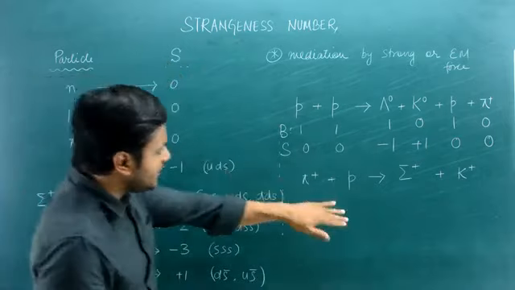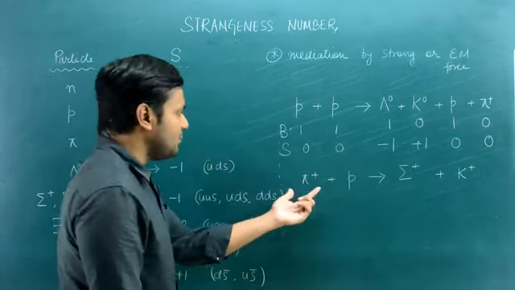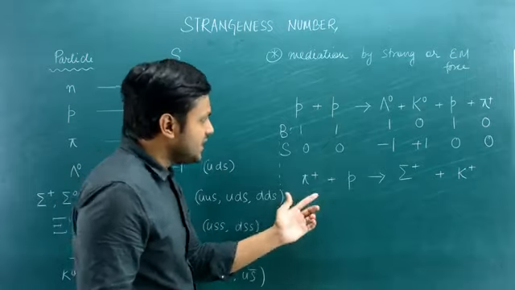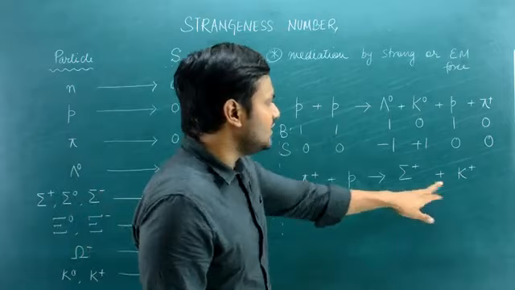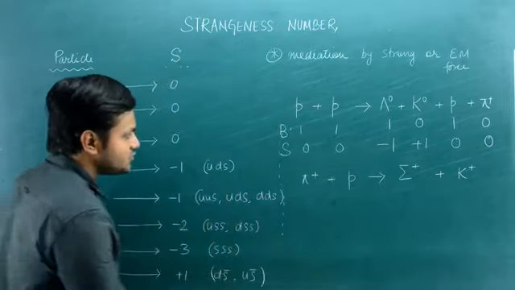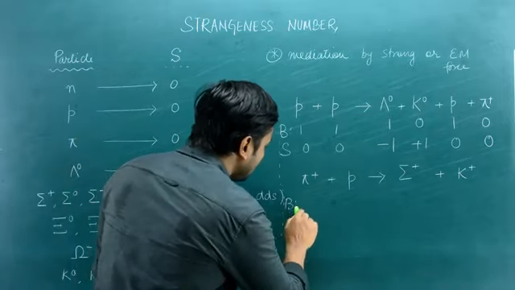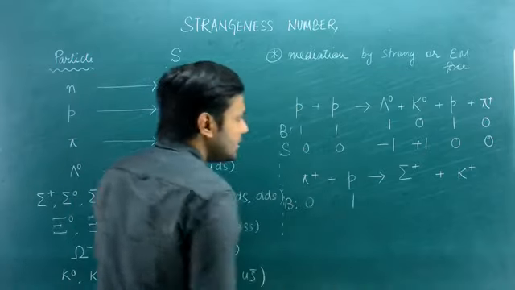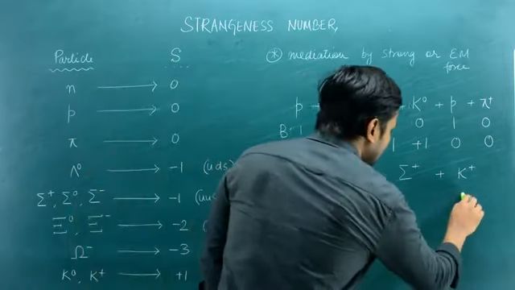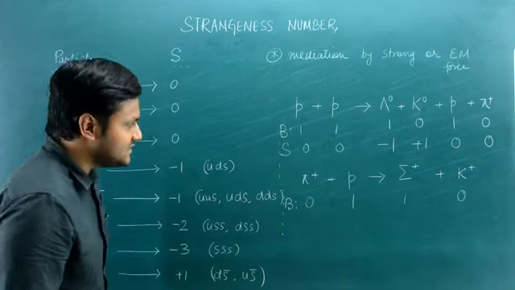Now let's go ahead and look at this next interaction where a pi meson or an anti-pi meson interacts with a proton to create this kind of a sigma particle and a kaon particle. Okay, so again I can associate the baryon number here. So the baryon number of a pi meson is 0, for a proton it's 1. For a sigma particle it's 1, for a kaon particle, which is nothing but the meson, it's 0.